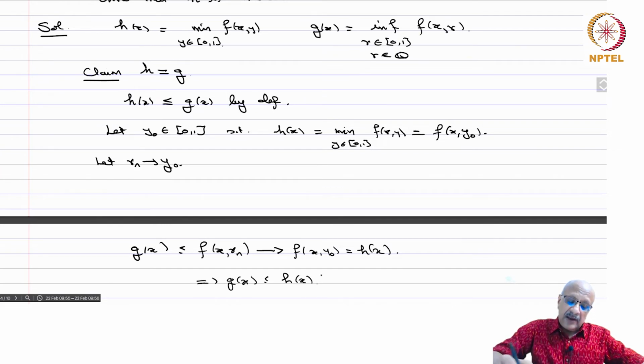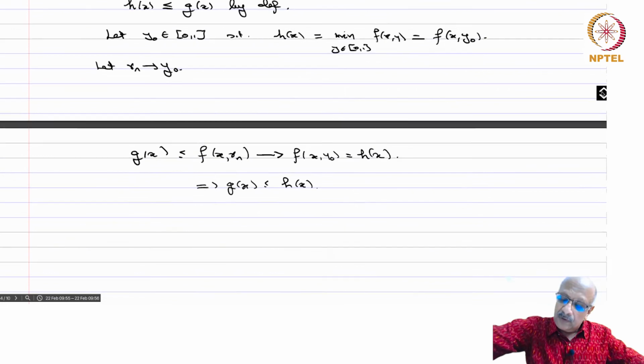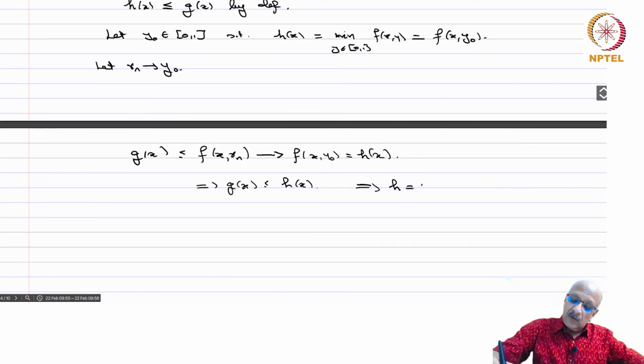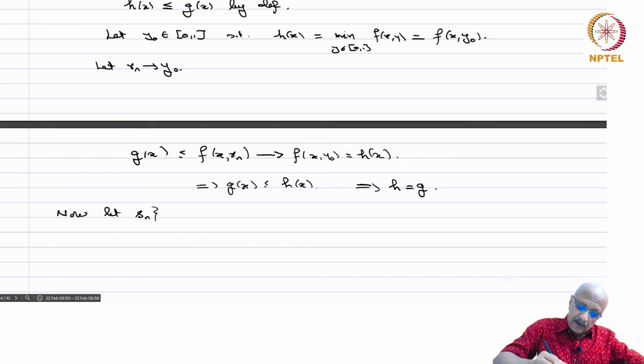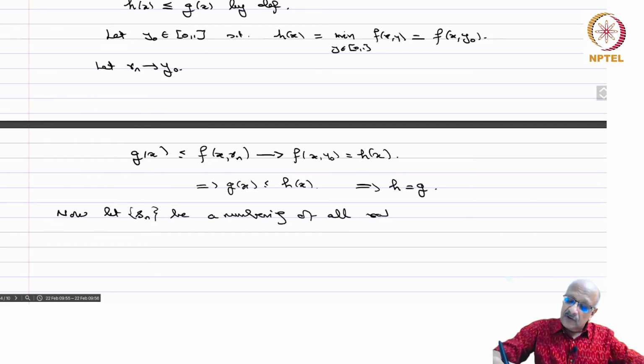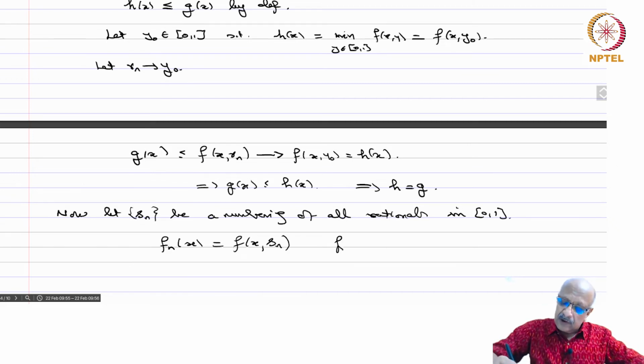The other side we had h(x) less than or equal to g(x), and therefore we have that h equals g. Now let sn be a numbering of all rationals in [0,1], and you define Fn(x) equals f(x,sn), and therefore this Fn is measurable for all n.